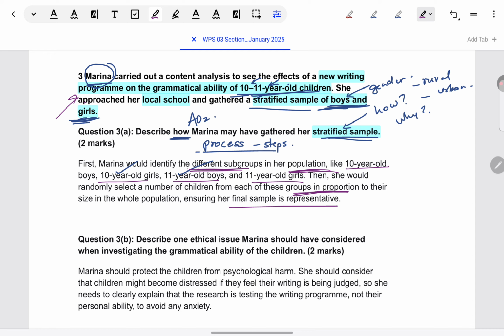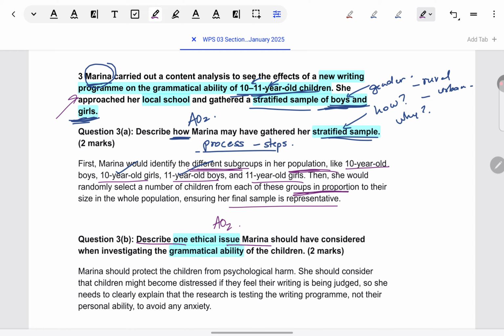Everything is covered in this answer. Let's look at the next one. Describe one ethical issue Marina should have considered when investigating the grammatical ability of the children. Again, AO2, because again it has to do with Marina.